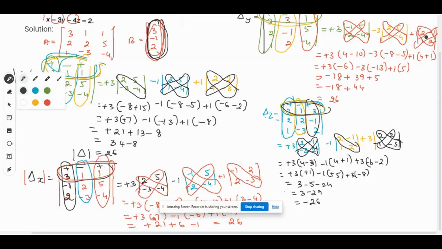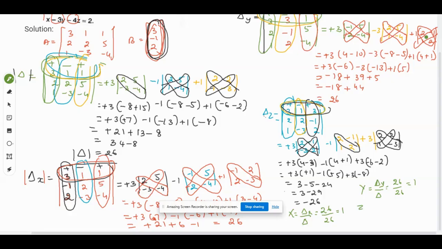Therefore, the solution will be x will be delta x by delta, that will be 26 divided by 26, that will be 1. Then y will be delta y divided by delta, that will be again 26 divided by 26, it is also 1.